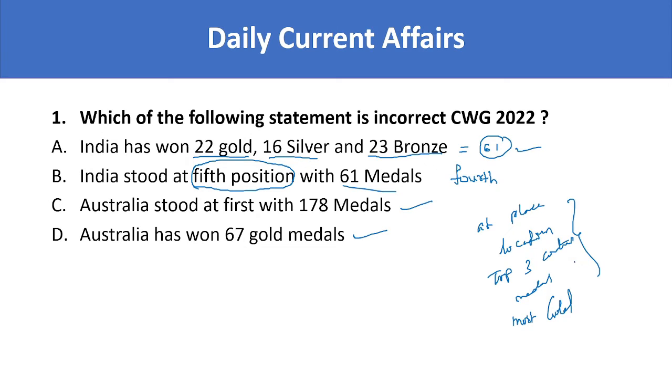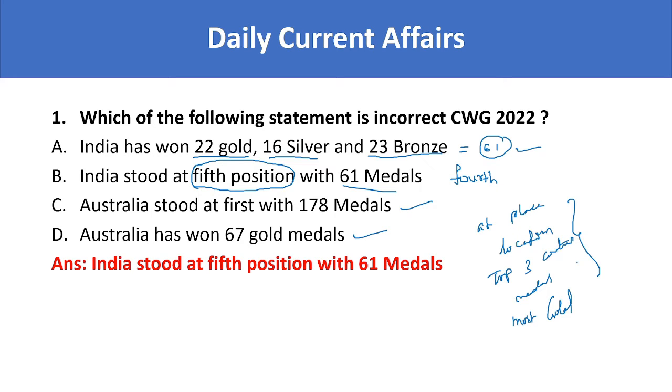So in the given options, which is the incorrect option? India stood at 5th position with 61 medals is the incorrect statement. So our right answer is India stood at 5th position with 61 medals.